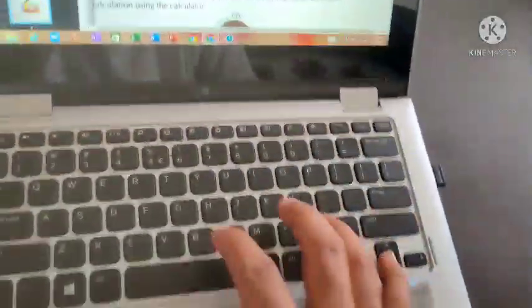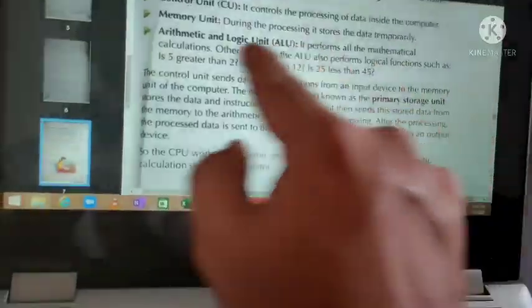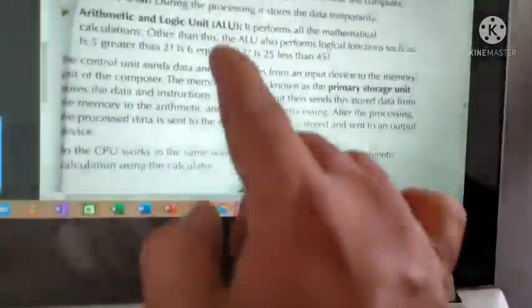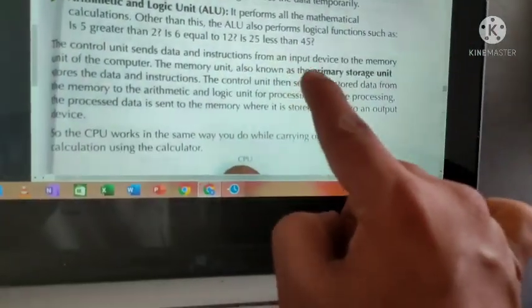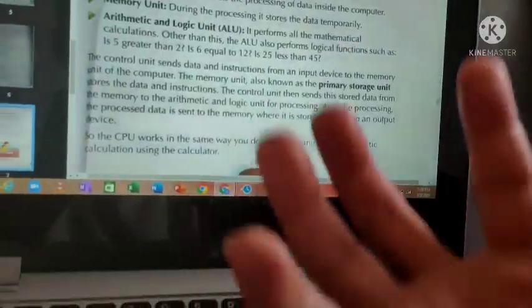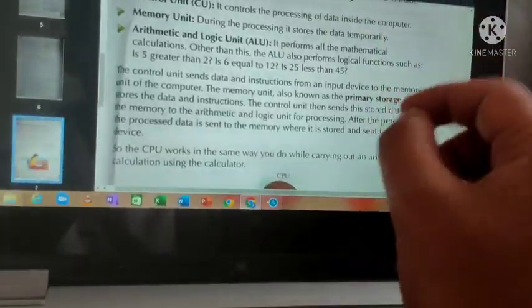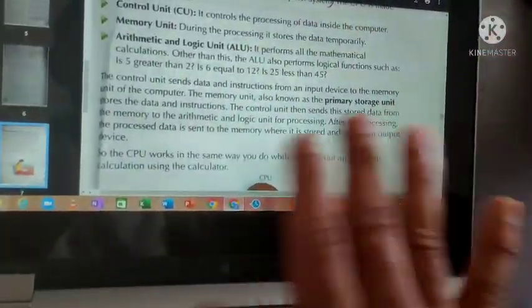The memory unit, also known as primary storage unit, stores the data and instruction. What does the memory unit do? It will store the data inside it. Memory unit will memorize it, store it.